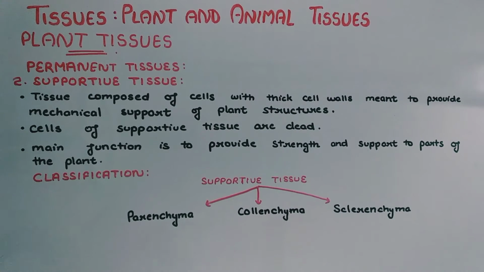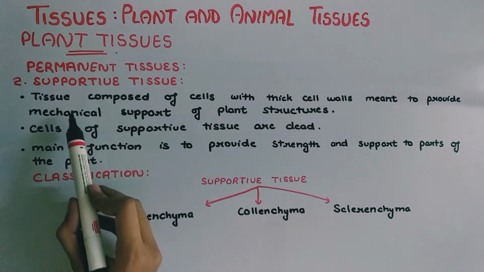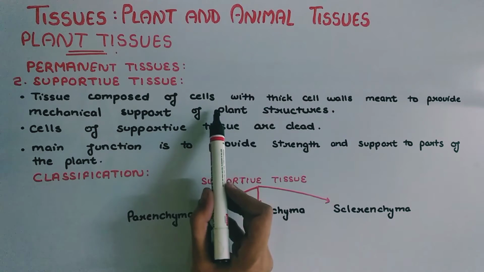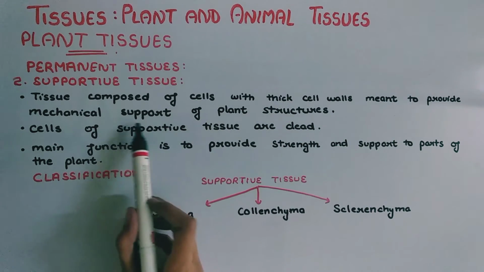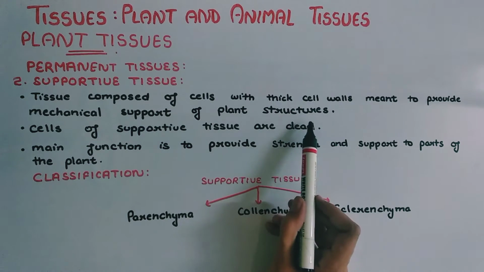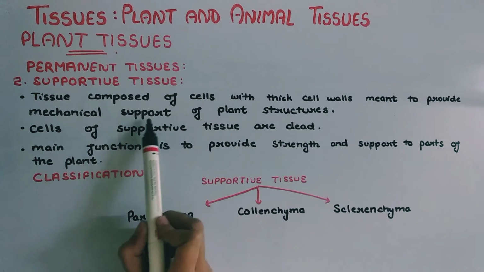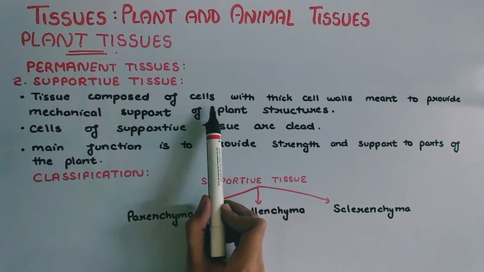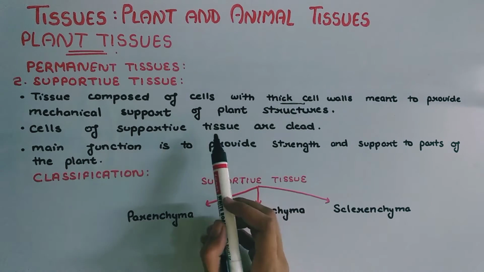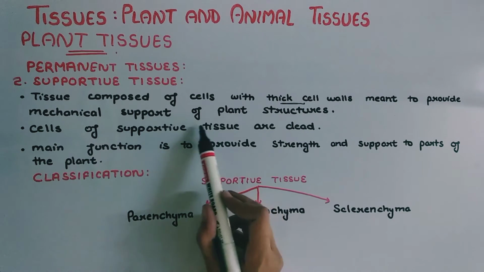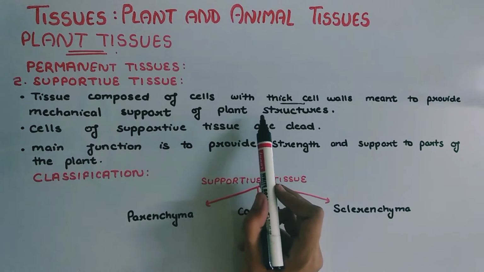Second classification of permanent tissue is the supportive tissue. Supportive tissue is composed of cells with thick cell walls, meant to provide mechanical support to plant structures. Means the supportive tissue is composed of cells made up of thick cell walls, and this helps to provide mechanical support to the plant.